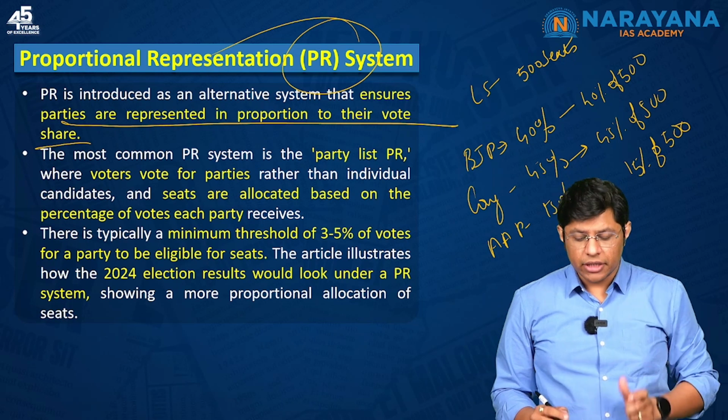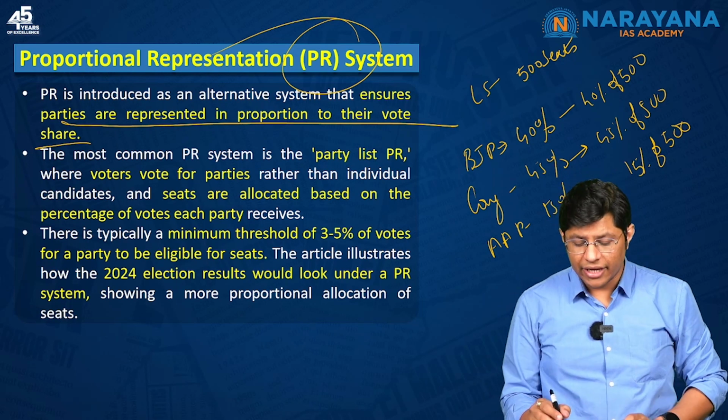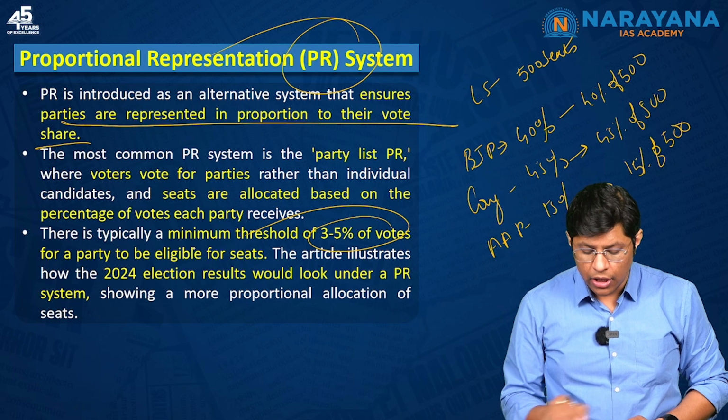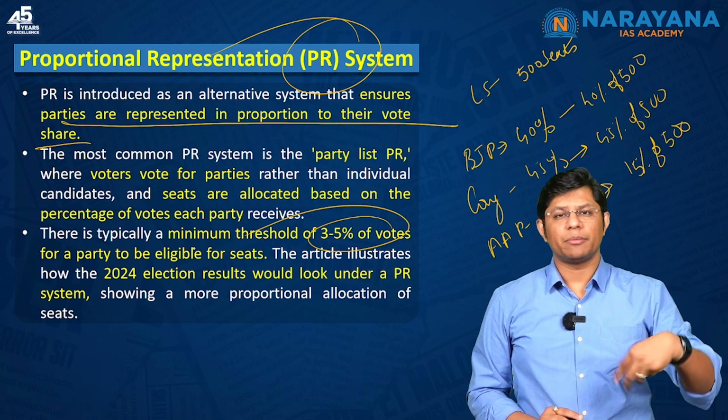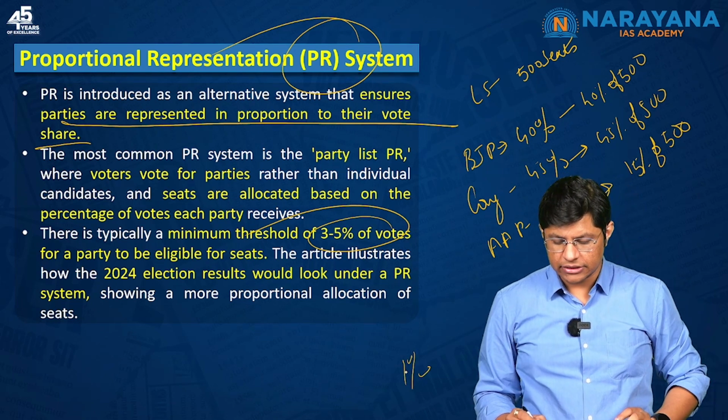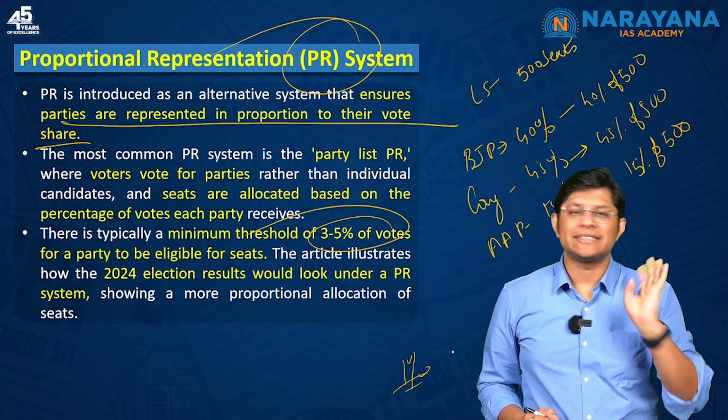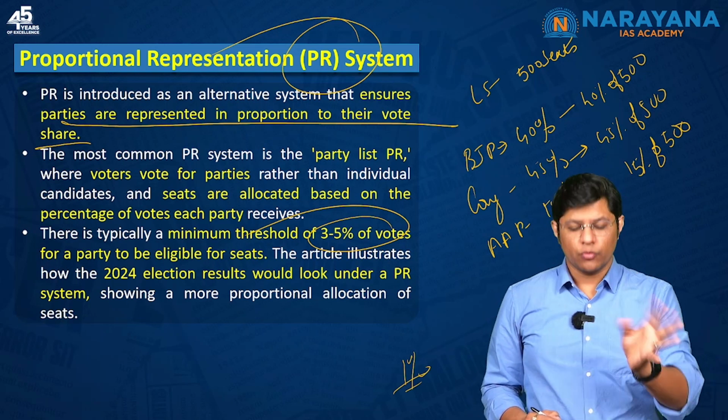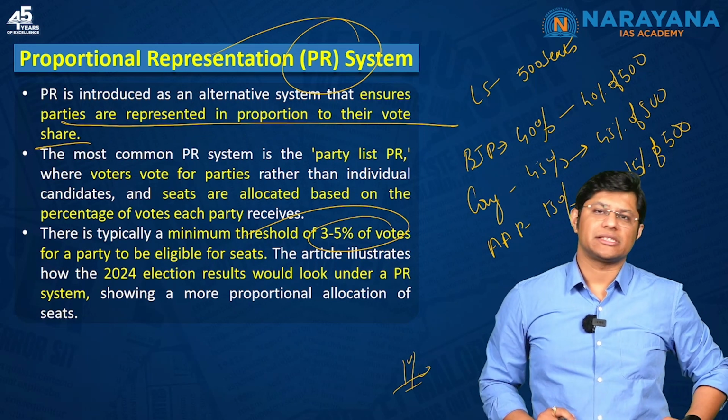But there's a minimum threshold. Only a political party, if it gets 3 to 5% of the votes, only they get seats. For example, let's say a political party is getting just, let's say, 1%. They won't be given any seats in the legislature. I hope you understood what is proportional representation system.